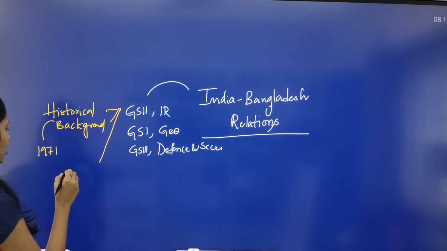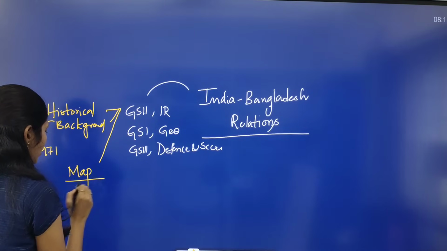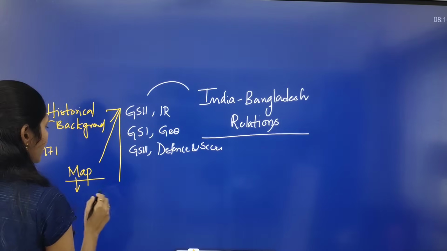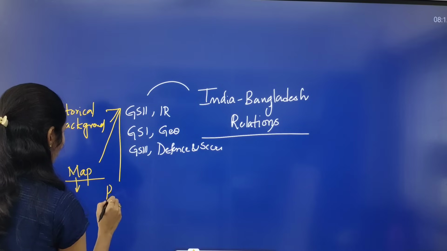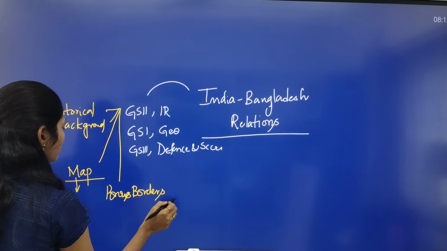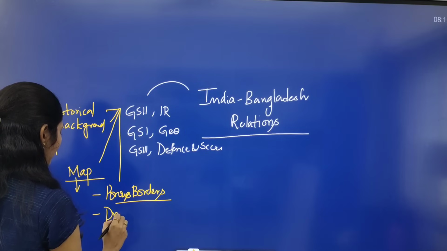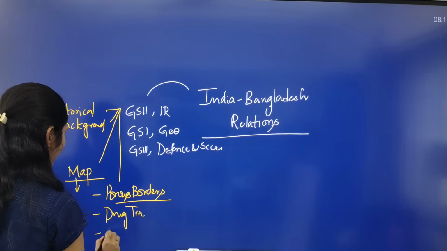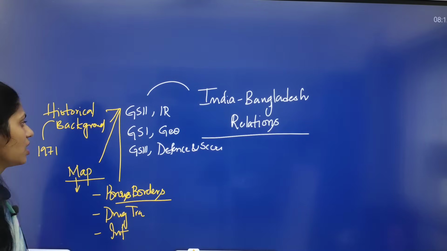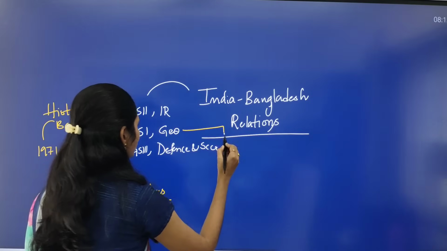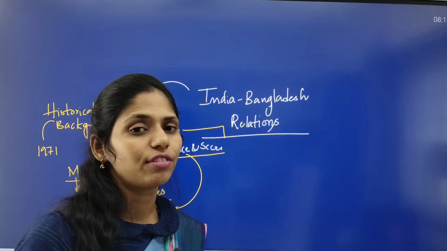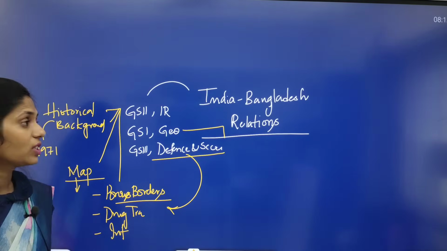Next, you have to see the map: which states of India share a boundary with Bangladesh. Next, you can see defense and security, like the issue of porous borders, and even the issue of drug trafficking and infiltration. All these are issues we can talk about from international relations. The next one is from defense and security: drug trafficking, arms trafficking, smuggling of cows, cow vigilantism. All these things are seen here.